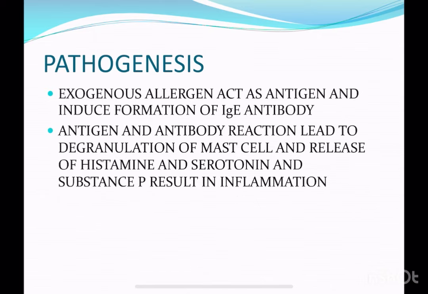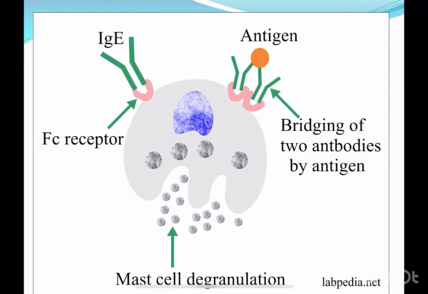Now, what is the pathogenesis? In this pathogenesis, the exogenous allergen acts as an antigen and induces formation of an IgE antibody. The antigen-antibody reaction leads to degranulation of the mast cells. This is a diagram of a type 1 hypersensitivity reaction, in which whenever the antigen comes into the conjunctiva, it binds with the mast cells.